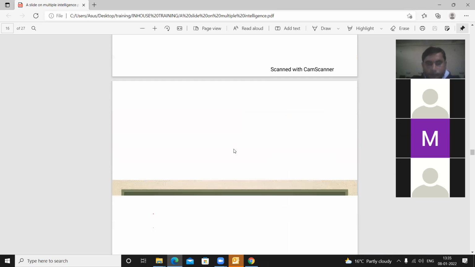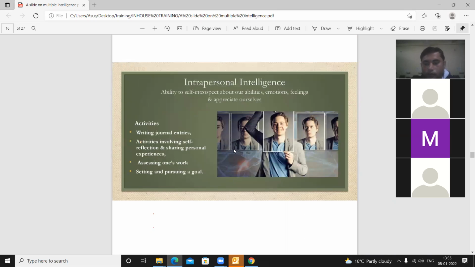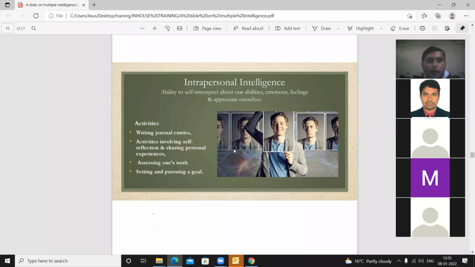Now the next one is intrapersonal intelligence. Students who have the ability to self-introspect about our abilities, emotions, feelings, and appreciate ourselves. They will always put their own interest in front of you. They will not listen to the viewpoint of others.